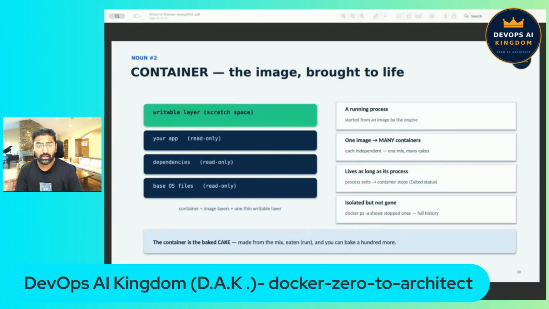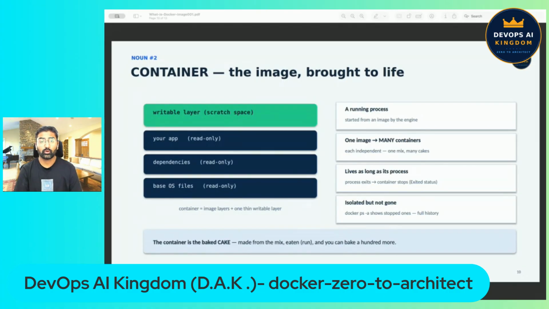The second big noun is the container. A container is a running instance of an image. It is an image brought to life as one isolated process. When a container starts, Docker adds one thin writable layer on top of the image's read-only layer. That writable layer is the container's scratch space for temporary changes, and the image underneath never changes at all.